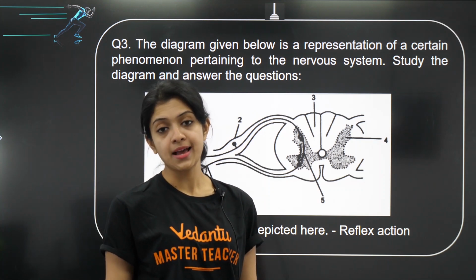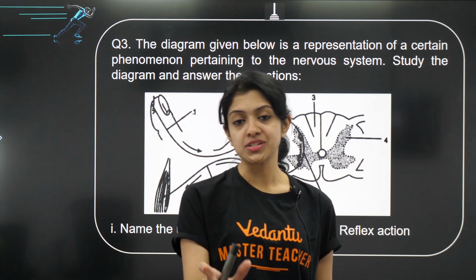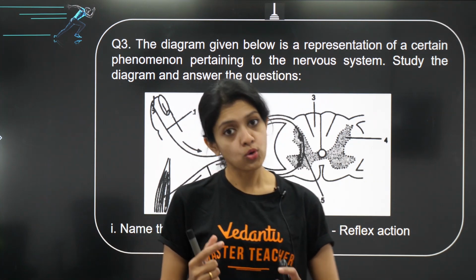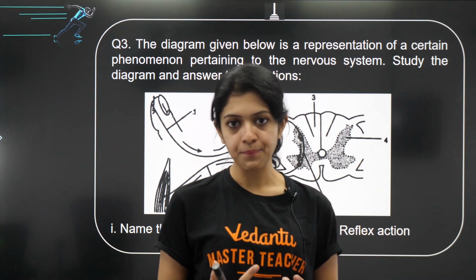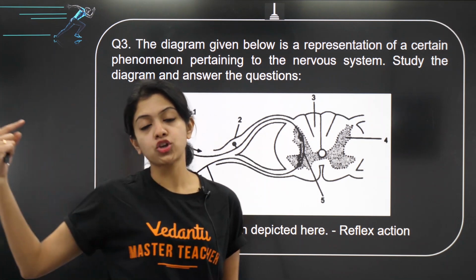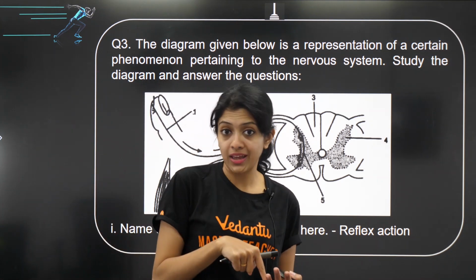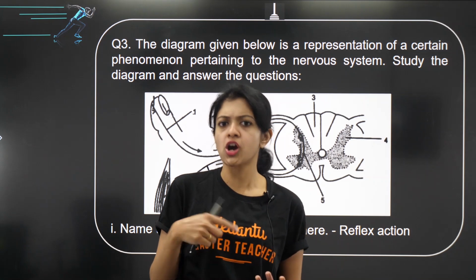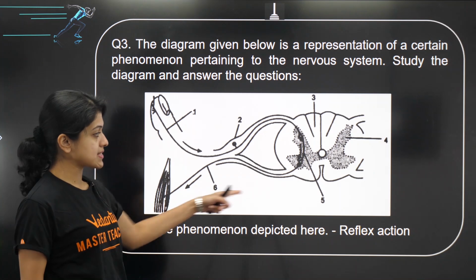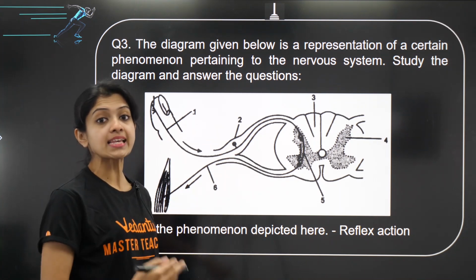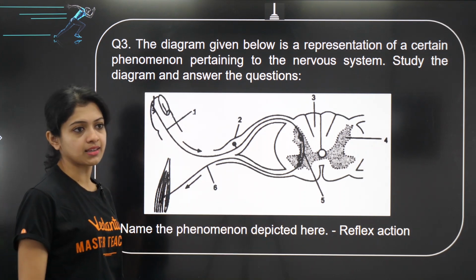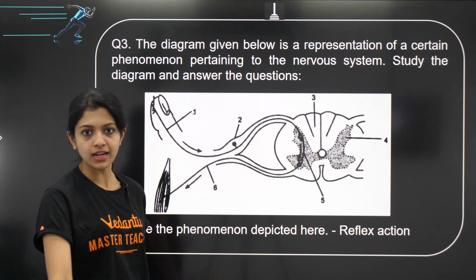What do we mean by that? Those emergency responses that your nervous system, most of the time your spinal cord, would take when you have to give a quick response, like withdrawing your hand when you touch a very hot object or a very sharp object or something like that. That is what reflex action is. And this is basically the pathway that represents reflex action, which we call reflex arc. So this is our answer here. The phenomenon is reflex action.